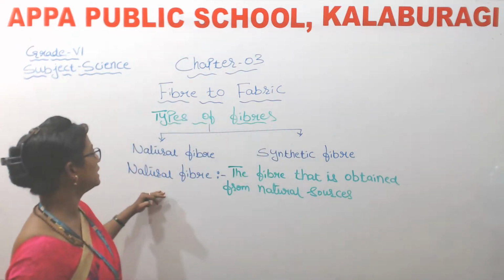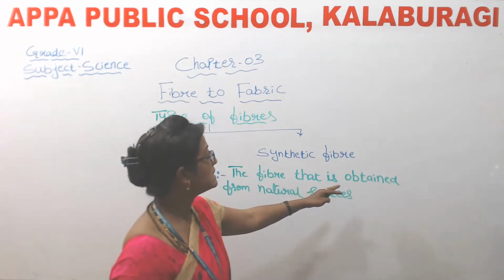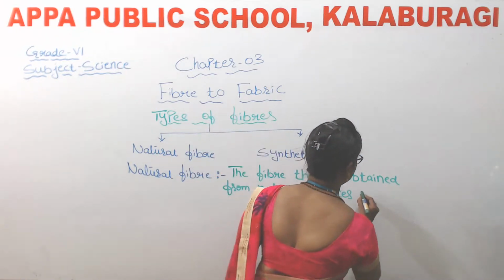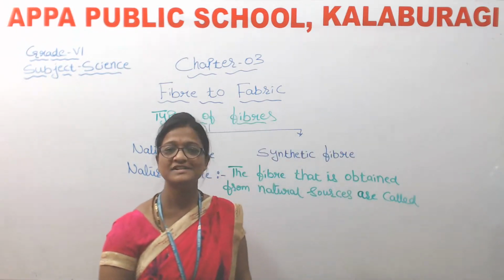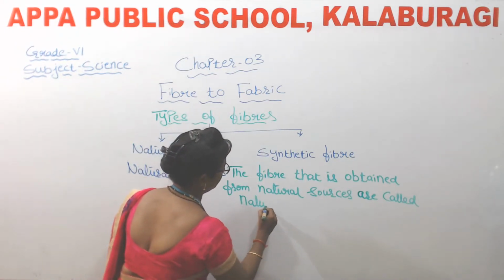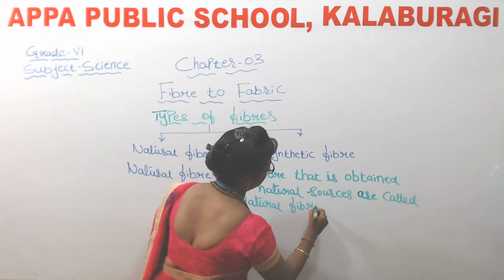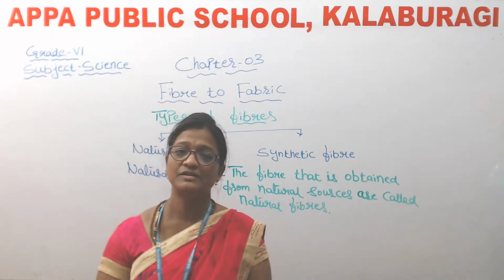So what do you mean by natural fiber, children, here? The fiber that is obtained from natural sources is called which fiber? Yes, natural fibers. Okay, so now what are the examples of these natural fibers, children?